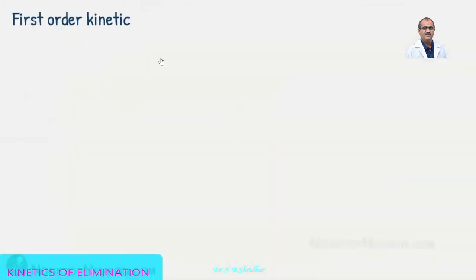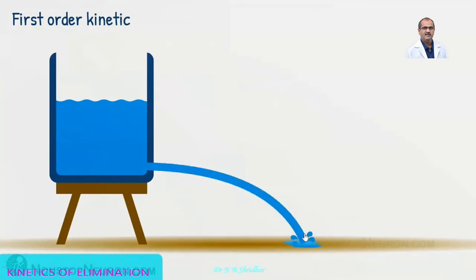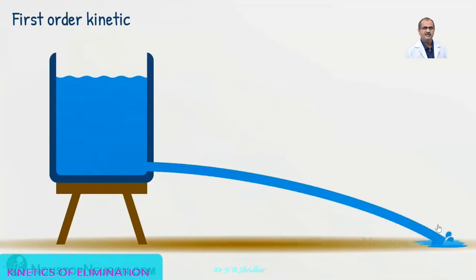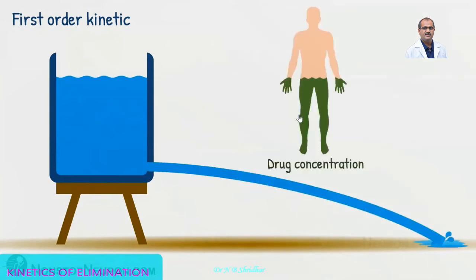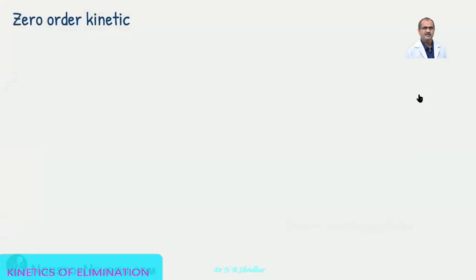So the first order kinetic, here is a water tank. As the concentration or the water increases here, then you can see that the force of the excretion increases. As the concentration increases more and more, then the excretion increases. So the water flow increases here as the concentration increases. In the body also, as the drug concentration goes on increasing, the rate of elimination increases. That means it is directly proportional to the concentration of the drug.